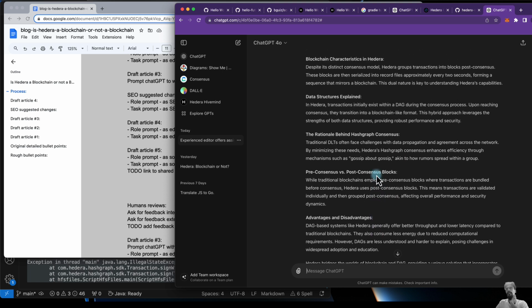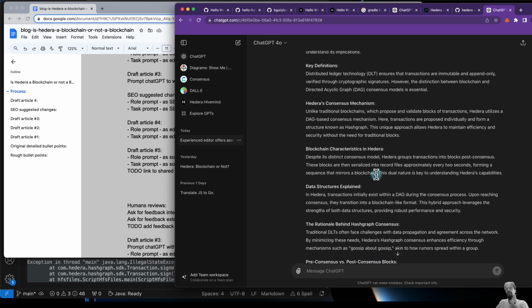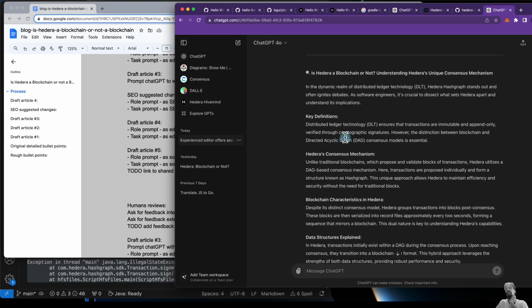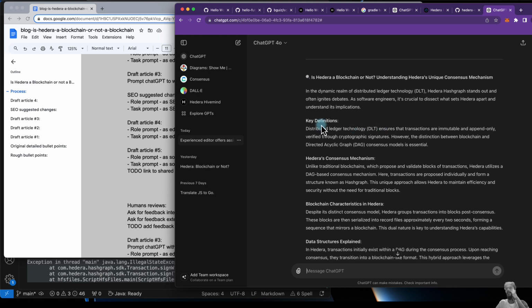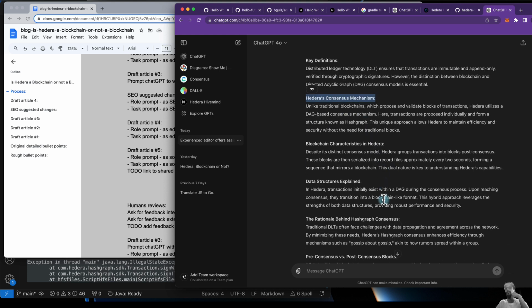This is nice, but I'm not sure, this is basically a short article. I think it needs to be shorter. Maybe it didn't follow the word count. But I'm not about to actually count it or get it to check itself. So I think my input to it will be to rewrite it, remove the headings, and make it even shorter.